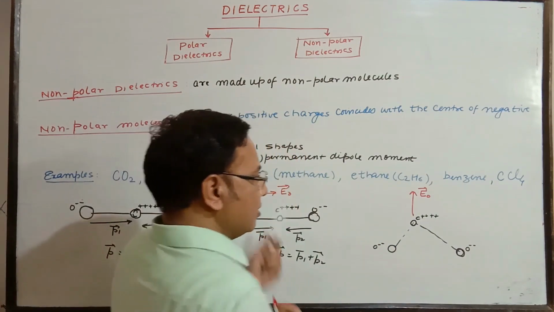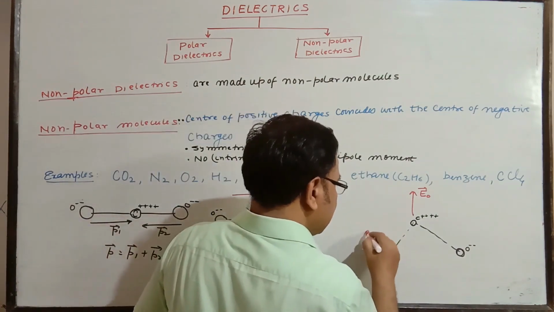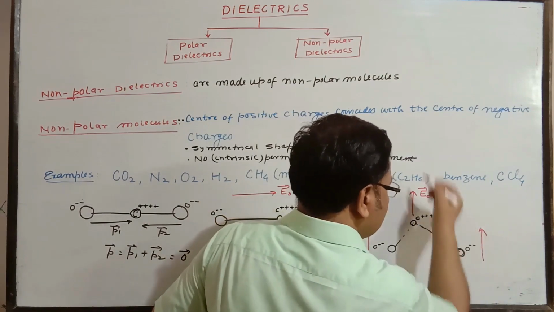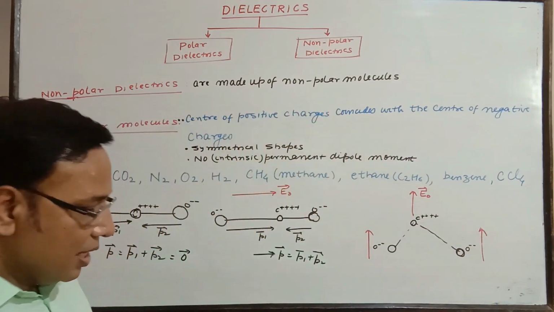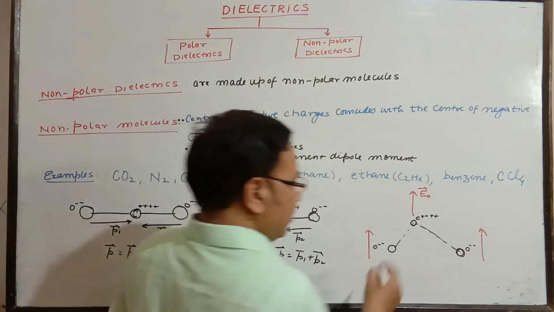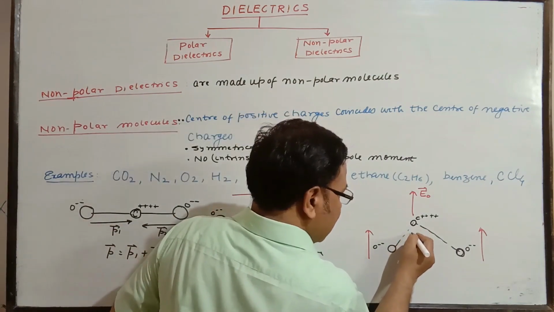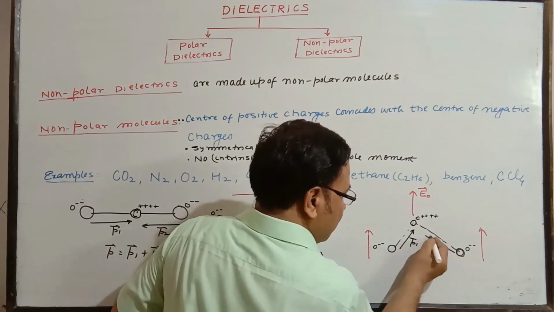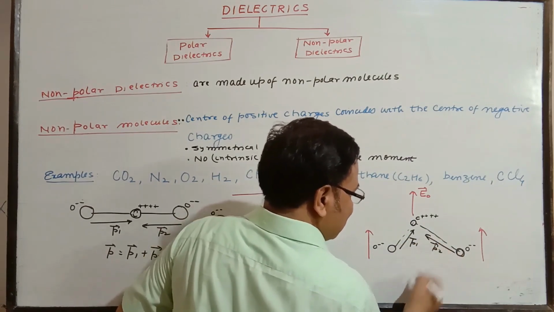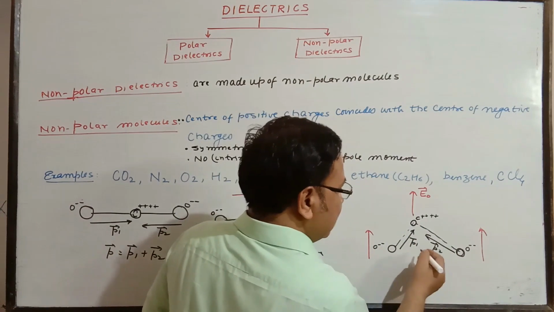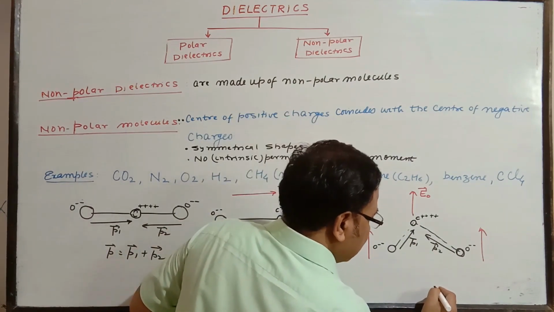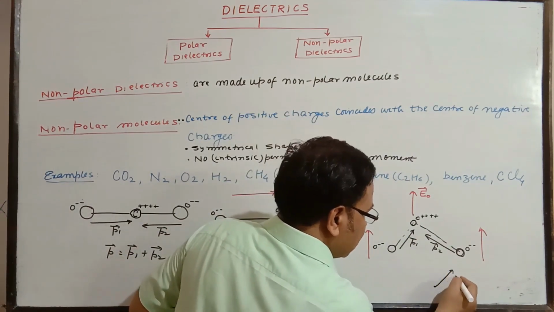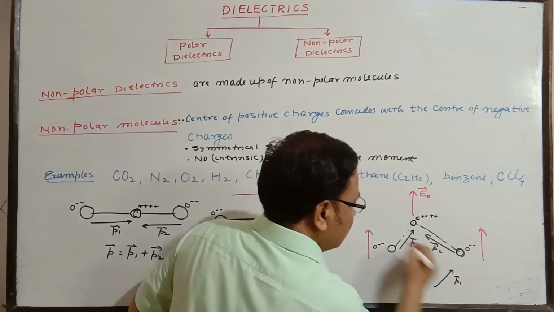The field is in this direction, upward. Now see the net dipole moment. Due to this, the dipole moment is along this one, P1. Due to this, the dipole moment is along this. So try to see this. The first dipole is at this point, P1 along this. That is what you have. P2 along this.